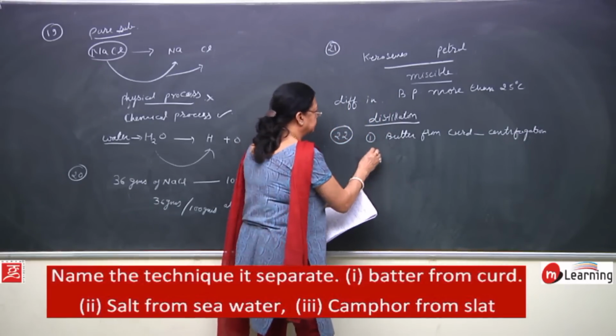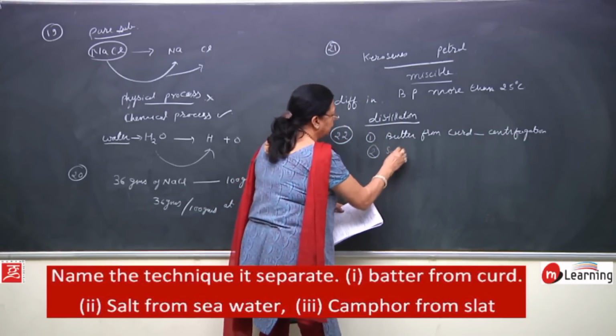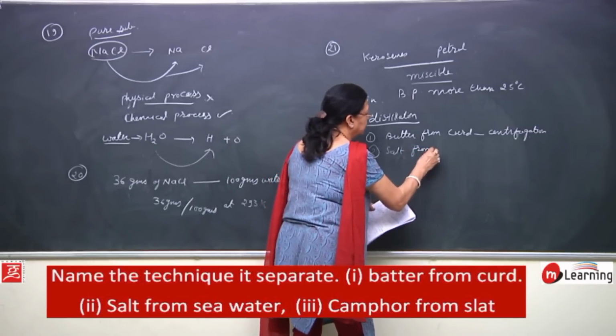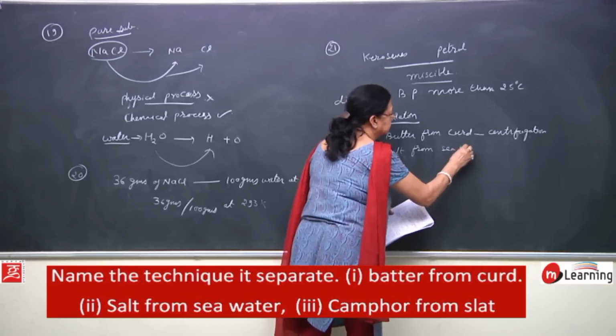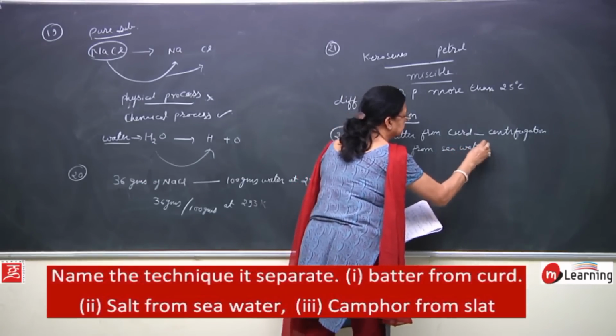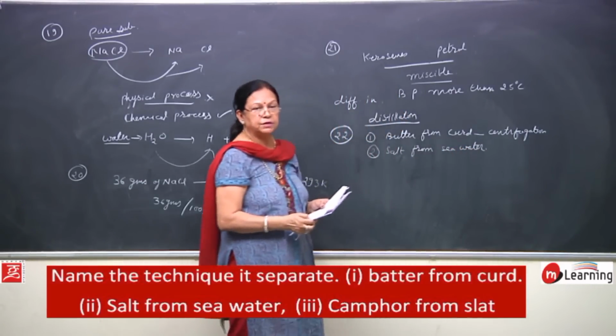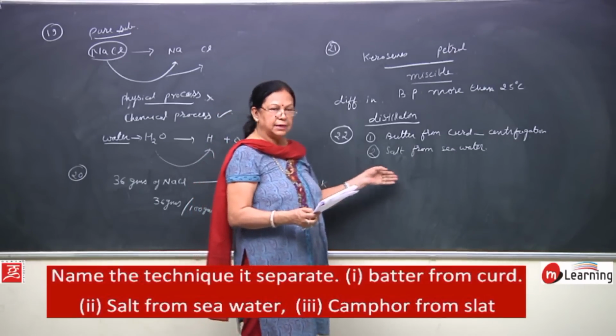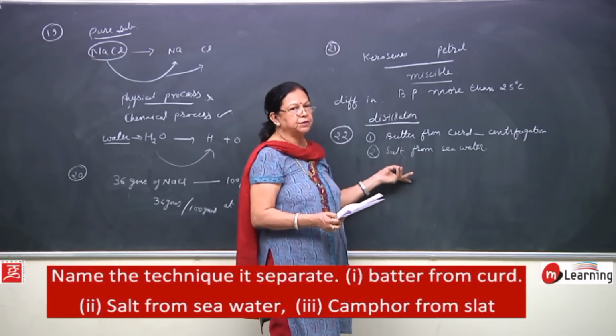Next is salt from seawater. Salt from seawater, you can separate it either by distillation or by evaporation also.